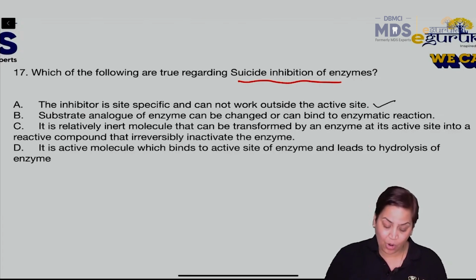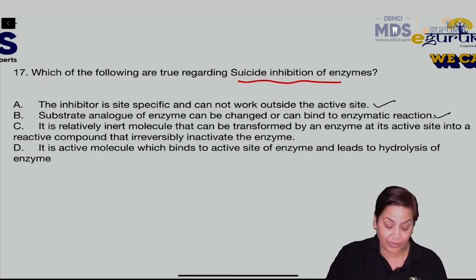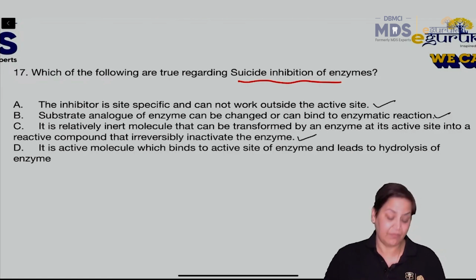Substrate analog of enzyme can be changed or can bind to enzymatic reaction. Yes, that is what I told you. Different जगह bind कर जाएगा वो. It is a relatively inert molecule that can be transformed by an enzyme at its active site into a reactive compound. This is very important. This is what suicide inhibition is all about.